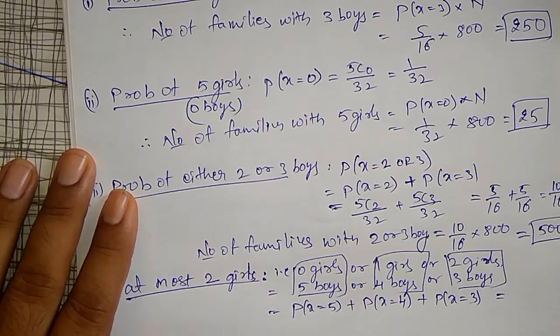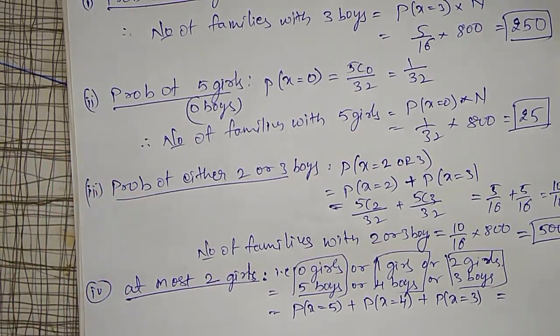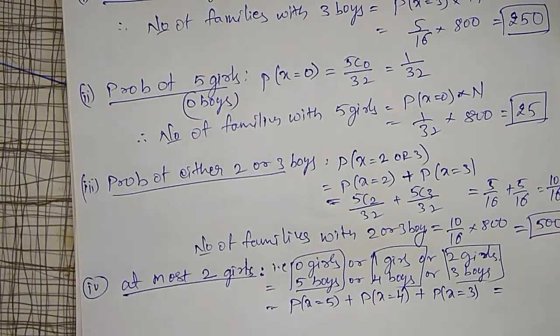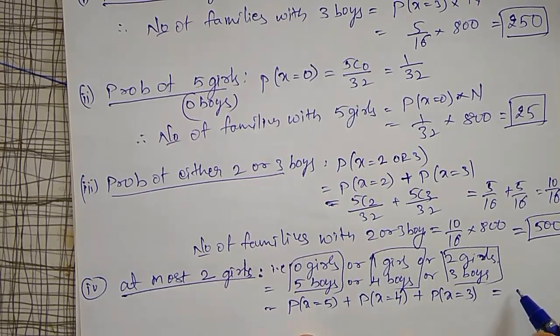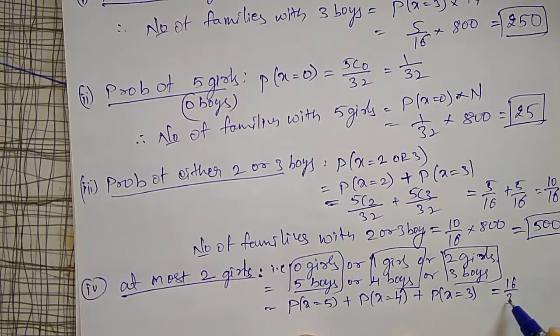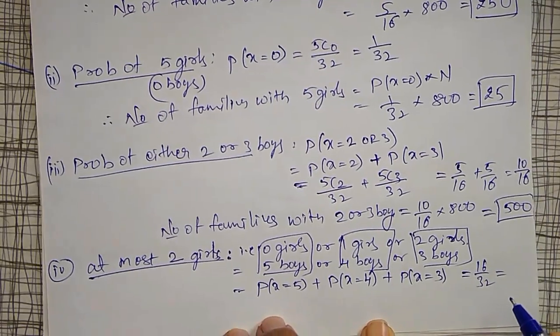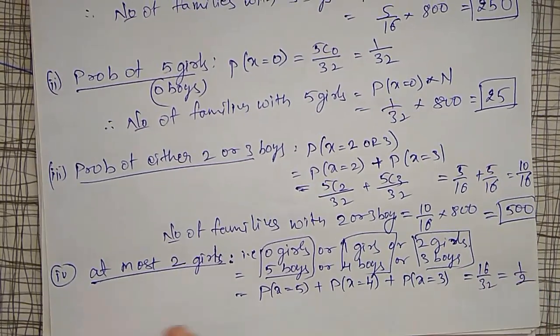If I simplify, I will write it directly; please refer to the calculator and solve this. Here I am getting the total addition of all these as 16 divided by 32, that is 1 by 2.